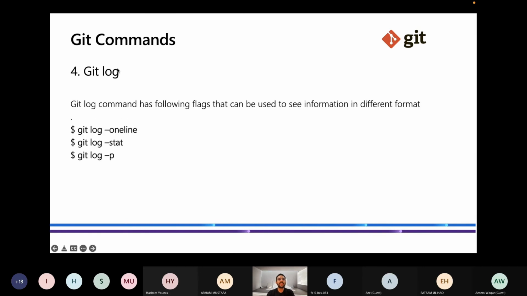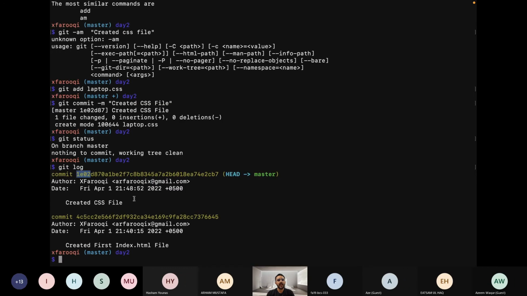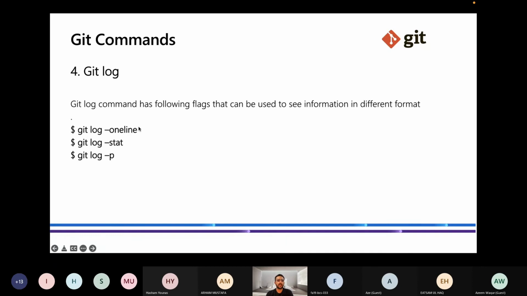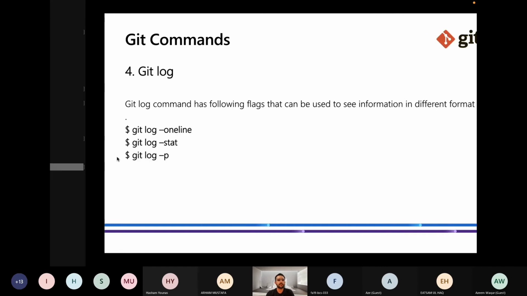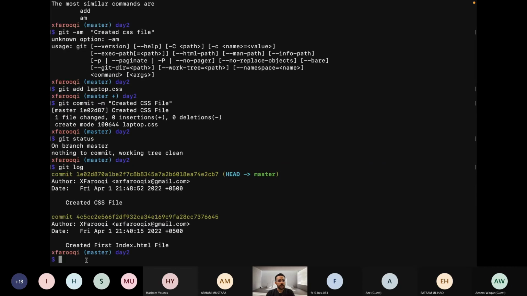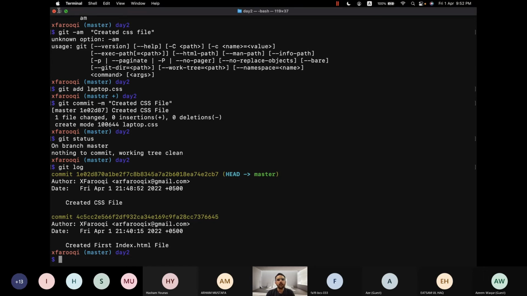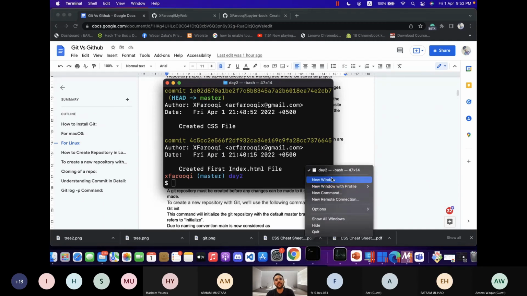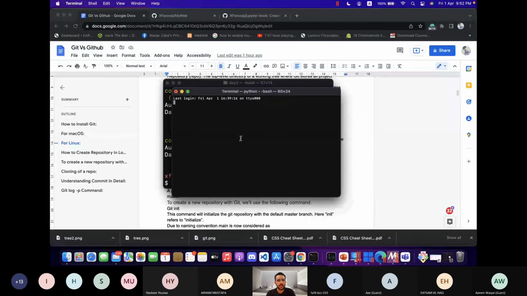Okay, the Git log command that I have shown has some flags with it. This is the simple Git log command, and it has some flags, like oneline, stat, and p. Let's explore them one by one to see what these do. Before that, because we have only 2 commits here, let me open up another repository, because in my web repository I have a lot of commits, so it will be easy to understand which files have been modified and changed.